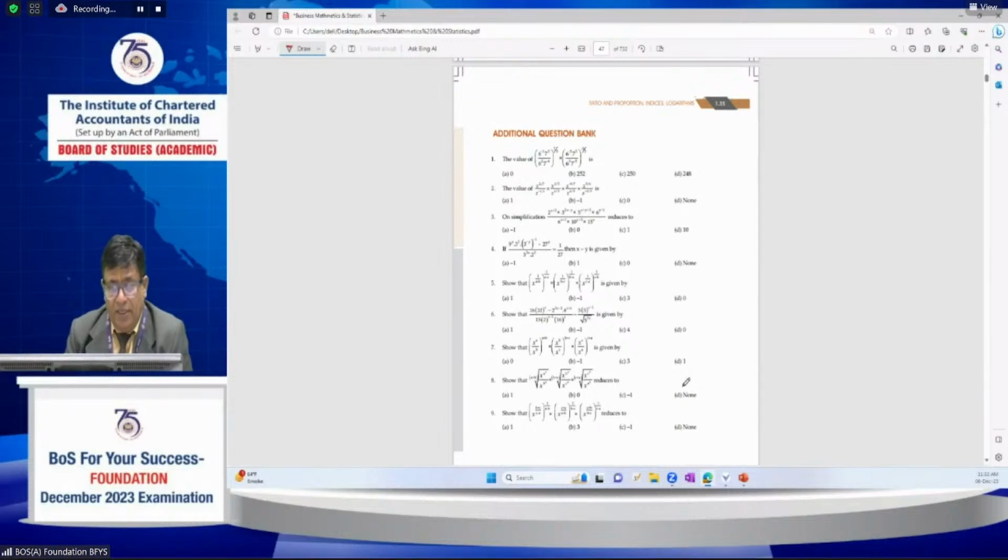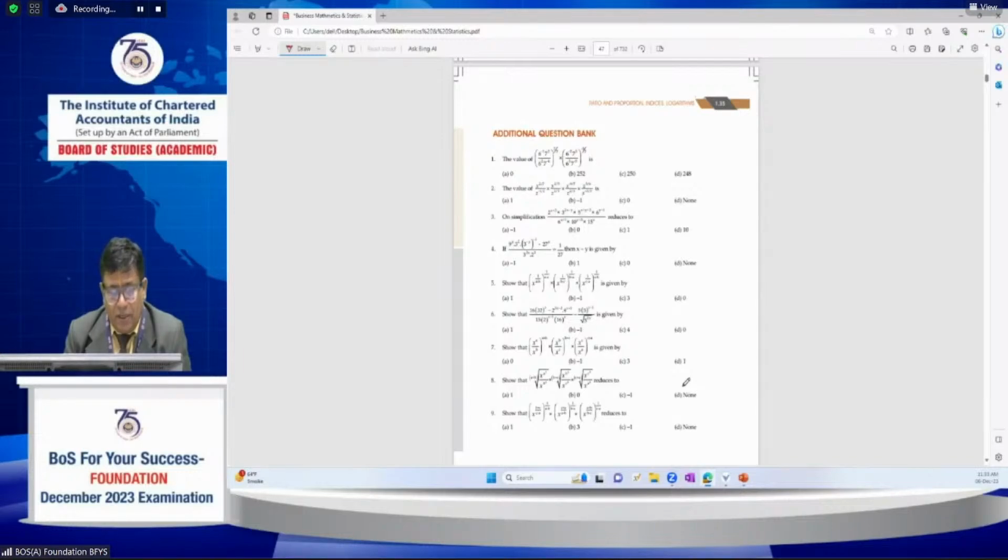If you look at the chapters, certain topics like the first chapter, second chapter, and majorly permutations and combinations, sequence and series, and differential and integral calculus, are given only for practice purpose to understand the subject. Many questions were given in the additional question bank. Some of the questions are really very lengthy, taking about a minute each.